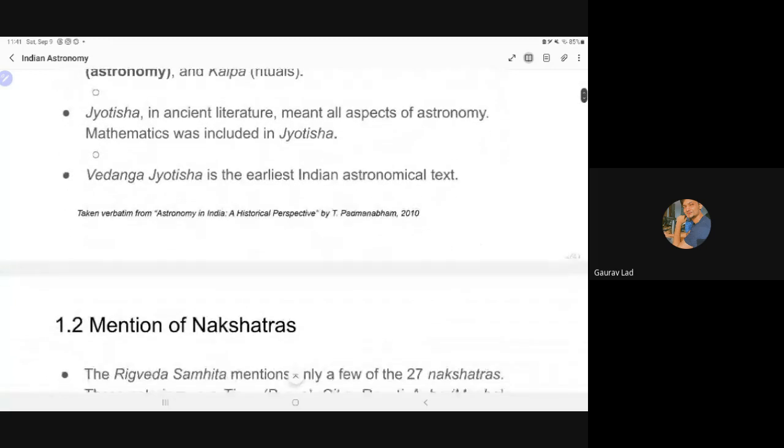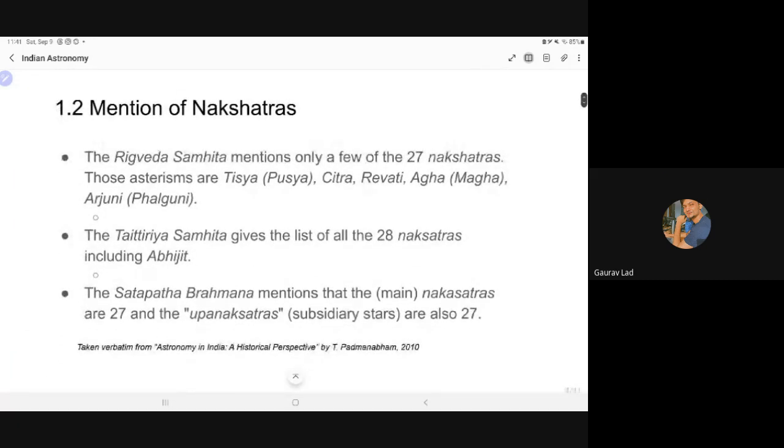So let's take a look at that. In Vedanga Jyotisha, where do we find the mention of nakshatras? In yesterday's lecture, we learned what nakshatras are. To revise once again, they are the divisions of the lunar orbit, and each division is a nakshatra. There are 27 divisions of the lunar orbit, and so we have 27 nakshatras.